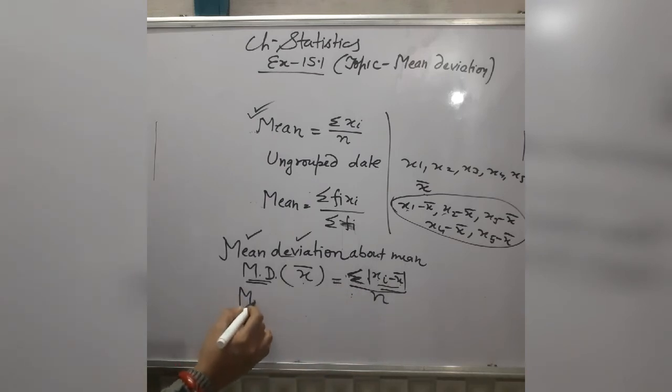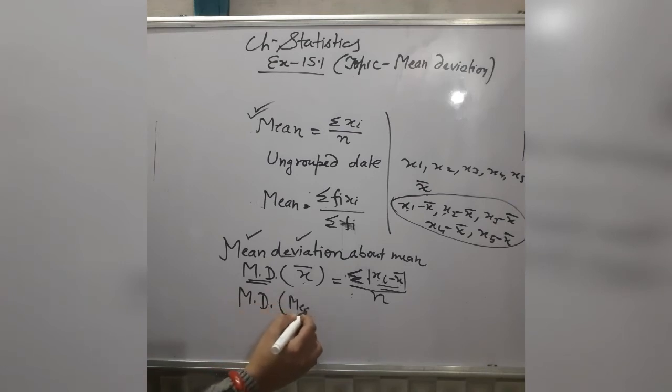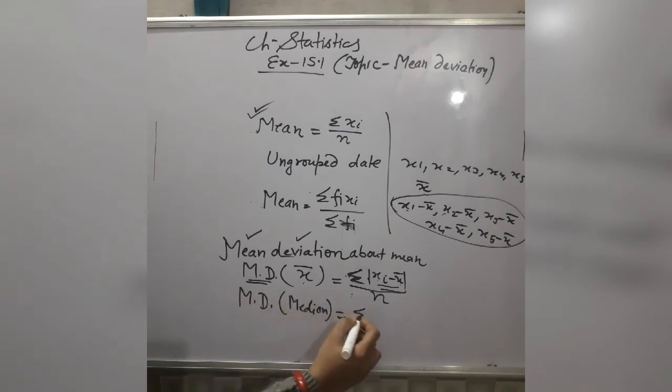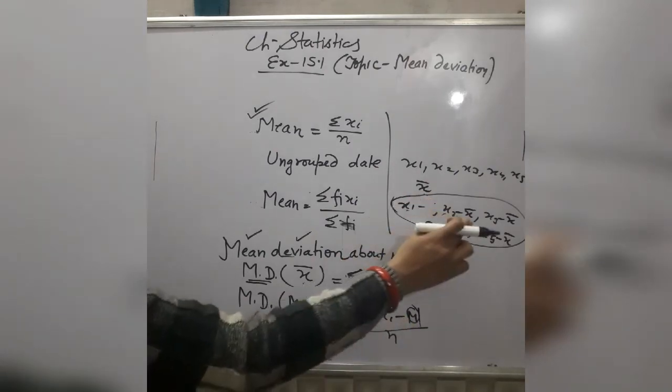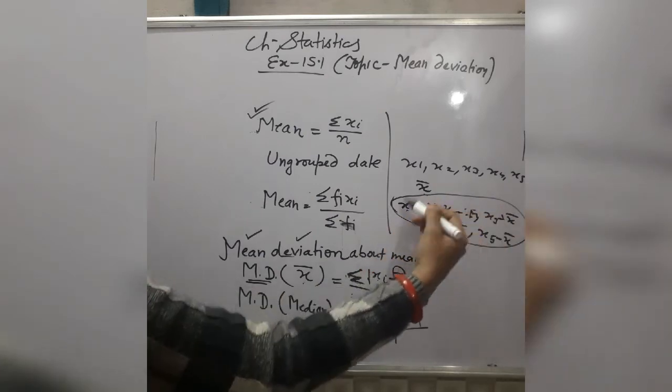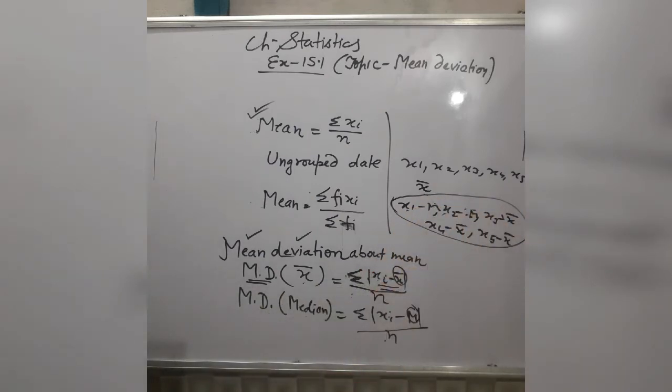And in this exercise we will calculate mean deviation about median also. In that case, in place of mean, you will subtract the value of median from all the observations. Then you add all these deviations and divide by the number of observations, and it gives you mean deviation about median. So these are the two formulas which we will use in this exercise. Listen again: this is the mean deviation about mean, this is the mean deviation about median, and these two formulas are for ungrouped data.